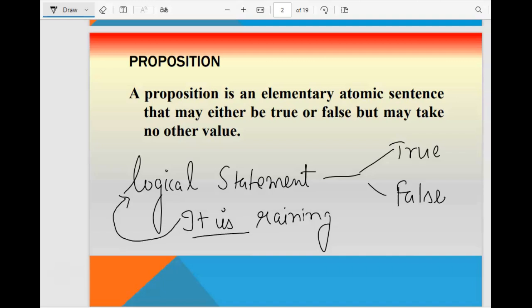So proposition is what? It is an elementary atomic sentence. It is also a sentence which will give you a result in the form of true or false but no other value. So in our proposition or Boolean logic, we are denoting true with 1 and false with 0. So 1 is on and false is off also sometimes.